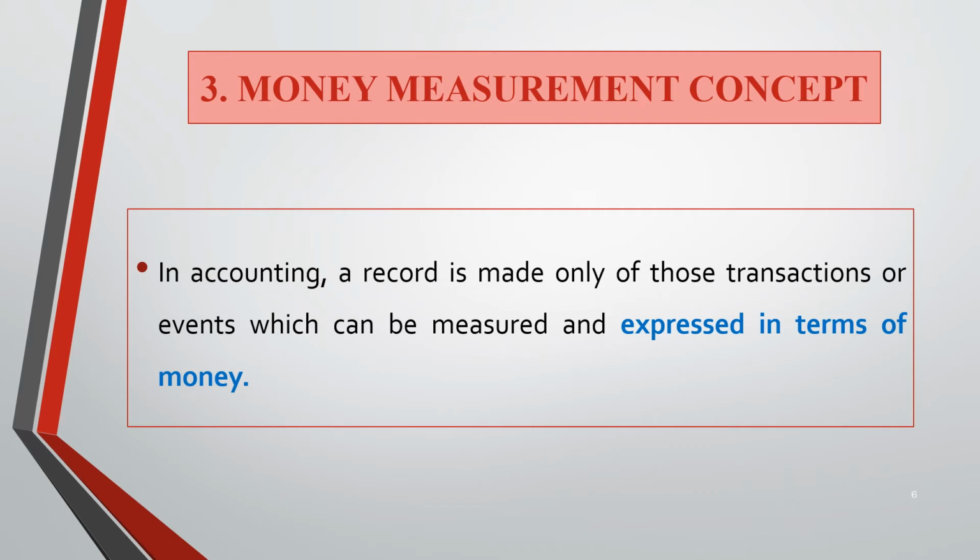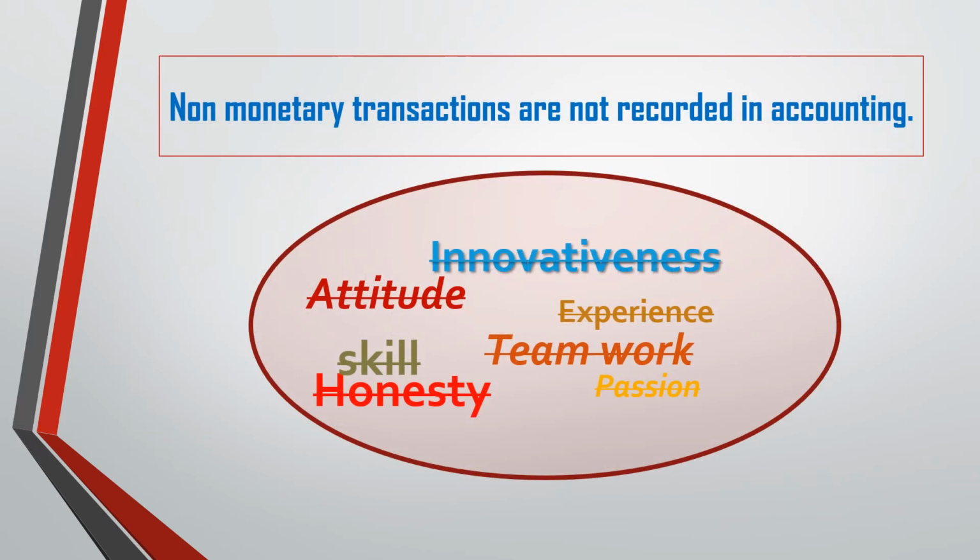So in accounting, a record is made only of those transactions or events which can be measured and expressed in terms of money. Hence, non-monetary matters are not recorded in the accounting system, like innovativeness, attitude, experience, skill, honesty, teamwork, passion. These are all not recorded in our accounting system.